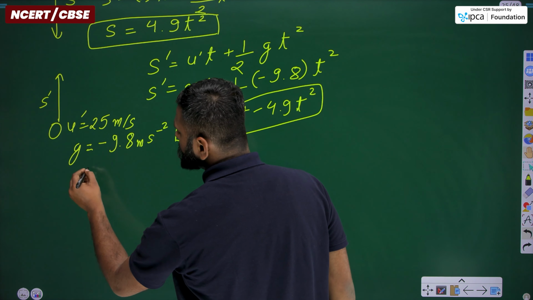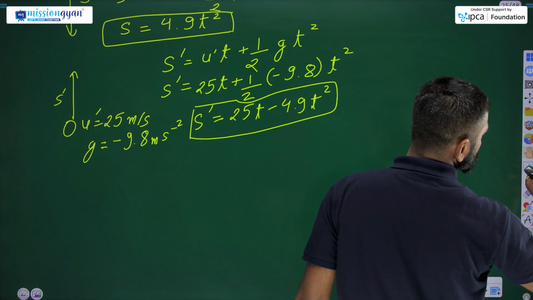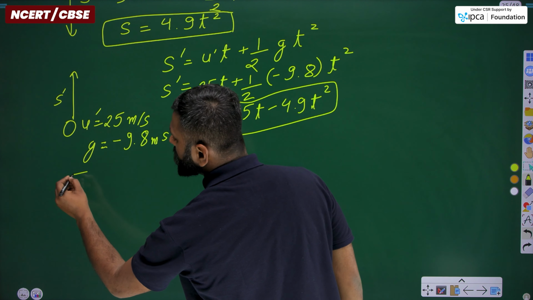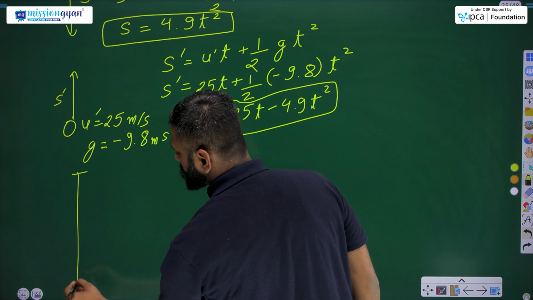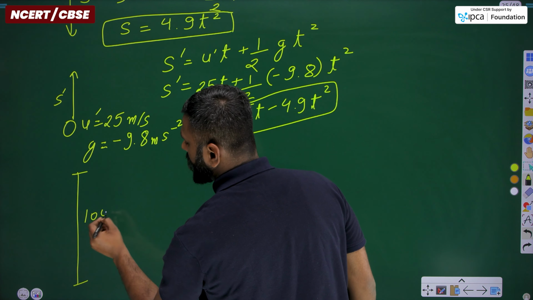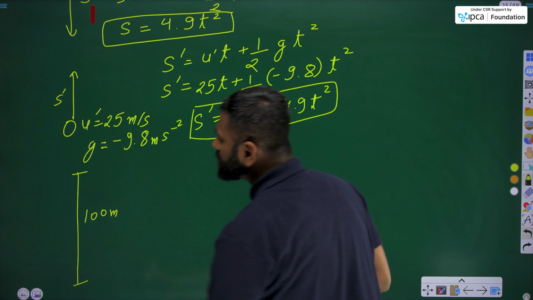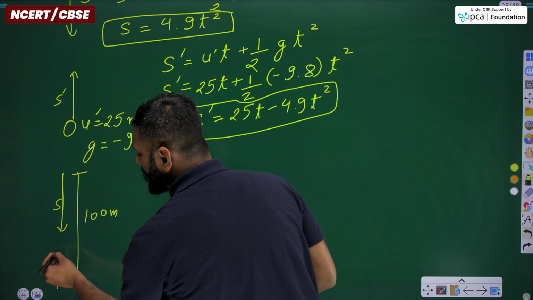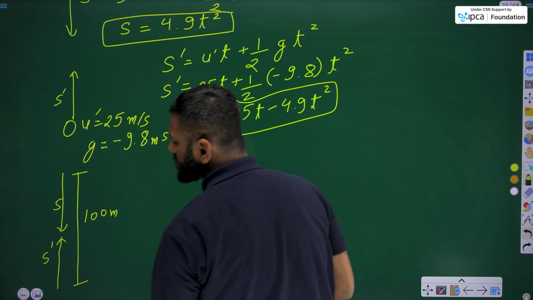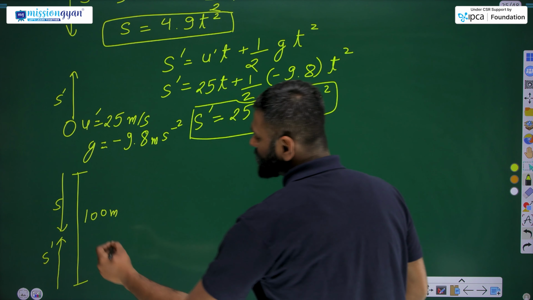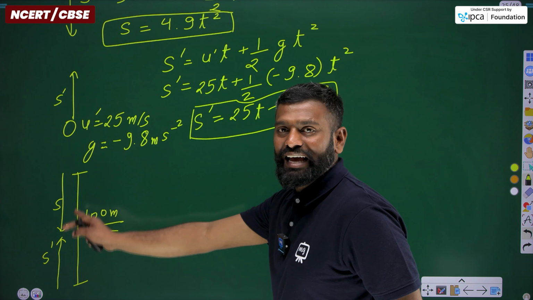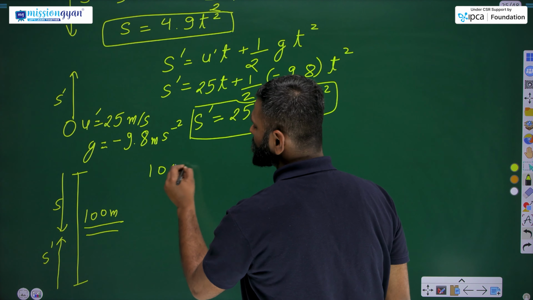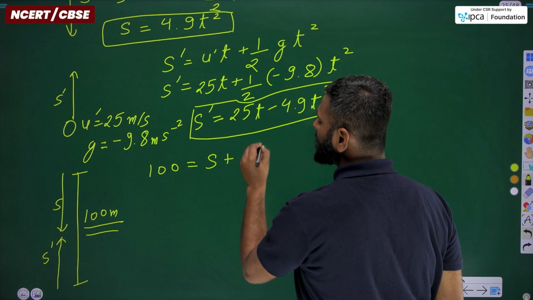Now as the height of tower was 100 meter and both the stones are meeting at a fixed point, that is s from above and s dash from downward side. So summation of s and s dash will be equals to 100, that is 100 is equals to s plus s dash.